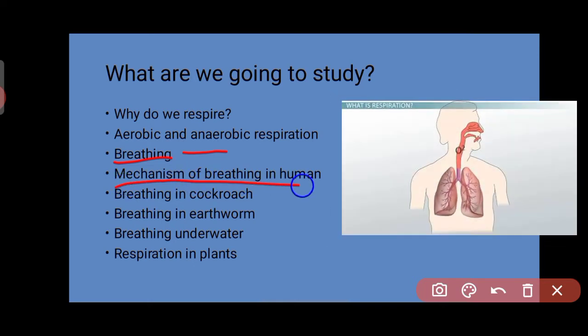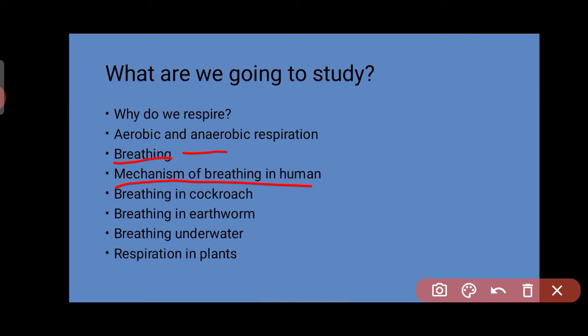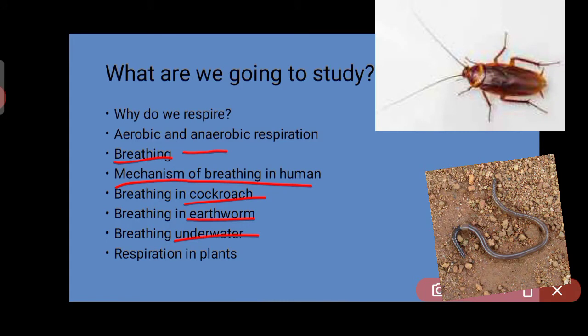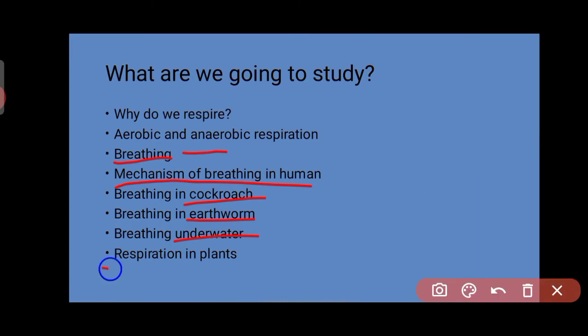We will study the organs related to our respiratory system, or breathing system, the whole process, these are the organs, and this is the cycle of the respiratory system of humans. Then we will see breathing of some other animals and insects like cockroaches, earthworms, and some underwater animals. And at the last, we will see respiration in plants. So let us start the lesson. I hope you will enjoy it.